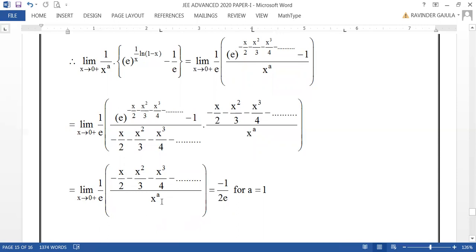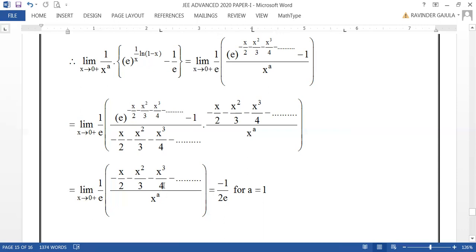For example, when a is more than 1, you can take one x common, one x will be cancelled. Now for x equal to 0, this numerator becomes minus 1 by 2, but some x remains in the denominator, so that it goes to infinity when a is more than 1. Therefore, when a is more than 1, it goes to infinity. When a equal to 0, it goes to 0.